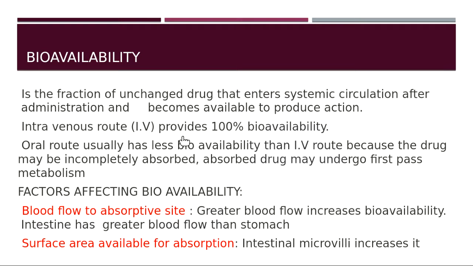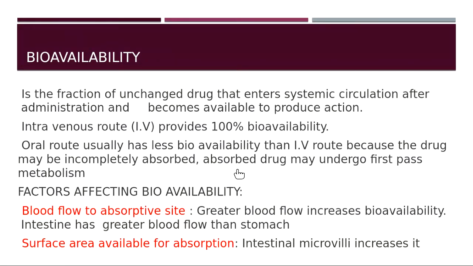So intravenous IV route is having 100% bioavailability, whereas the oral route when compared to the IV route will have less bioavailability. That means less drug will reach the systemic circulation to produce action after oral administration because the drug might be incompletely absorbed or the absorbed drug may undergo first pass metabolism.